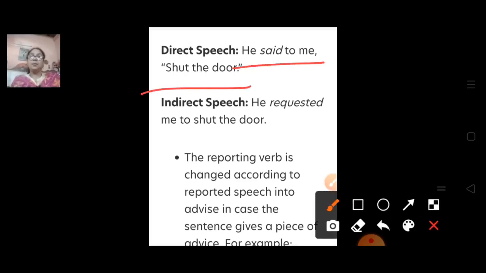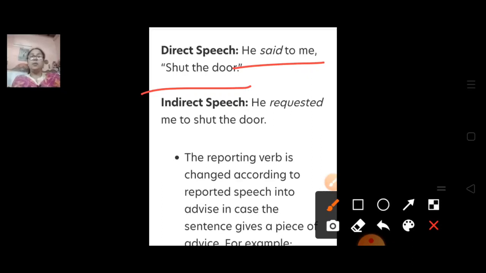The same sentence is there, but in the previous sentence we saw the teacher said to me to shut the door. So we used "ordered" because it was a command. But here the second person is telling something to do, so here we are going to use "requested." He said to me shut the door. So here it is a request. He requested me to shut the door.